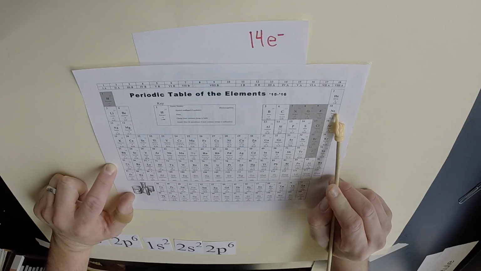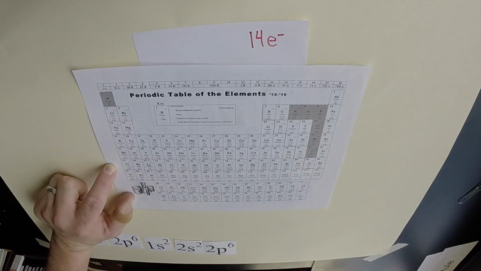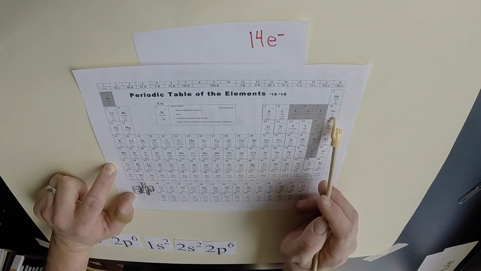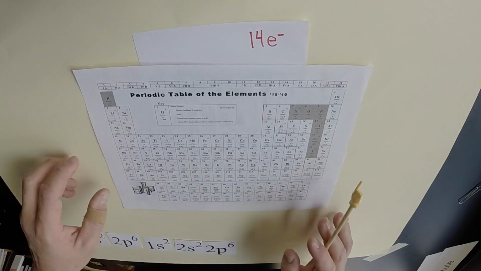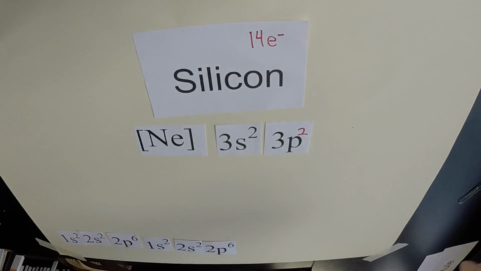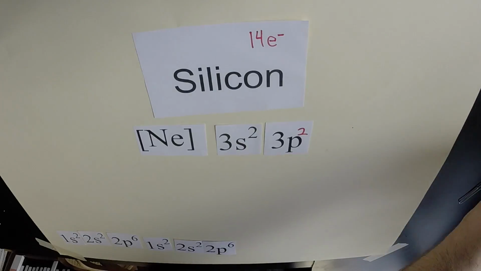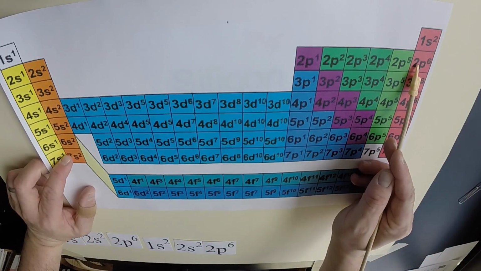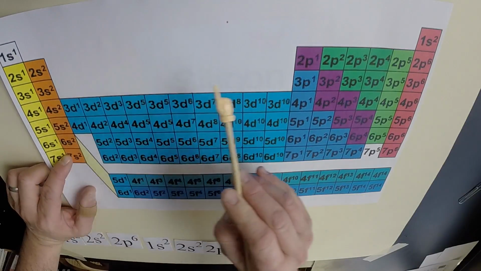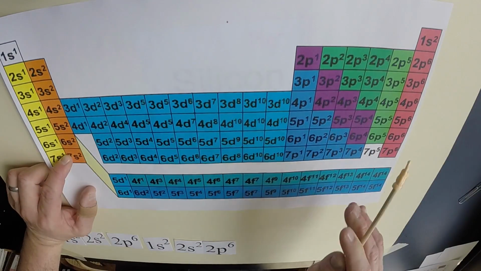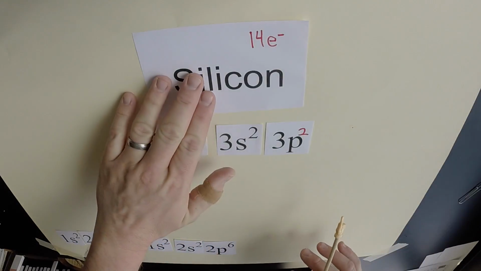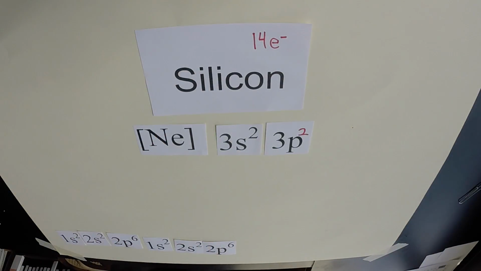And then for the electron configuration, you write all the energy levels and sublevels that come after that noble gas. So in the case of silicon, neon stops at 2p6, so we need to write 3s2 and 3p2. And there you have it. Again, that's the noble gas shortcut for electron configuration.